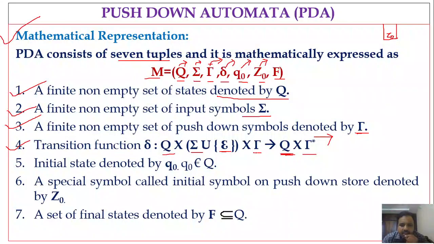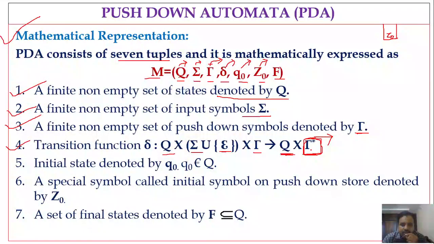So it maps the current state, current input symbol sigma and stack symbol tau to produce the next state, along with tau star, which means that stack symbols are going to be pushed onto the stack, right? So it also writes the pushdown symbols onto the stack.